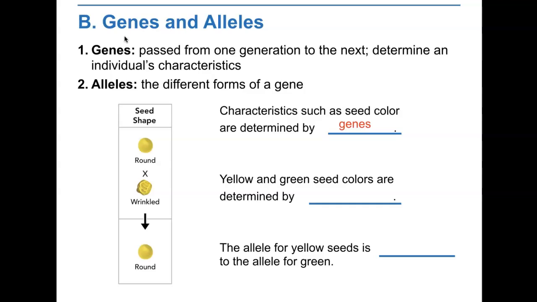Each of the traits Mendel studied was controlled by a single gene that occurred in two contrasting varieties. These varieties produced different expressions or forms of each trait. For example, one form of the gene for height produced tall plants and the other produced short plants. The different forms of a single gene are called alleles.